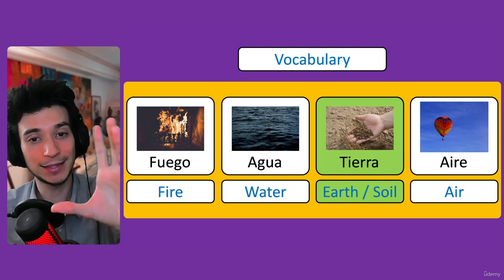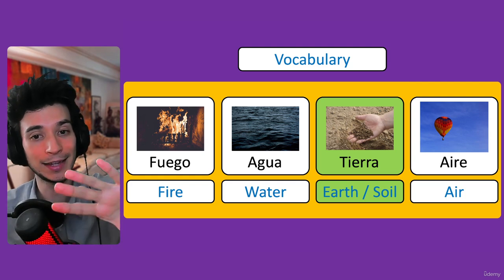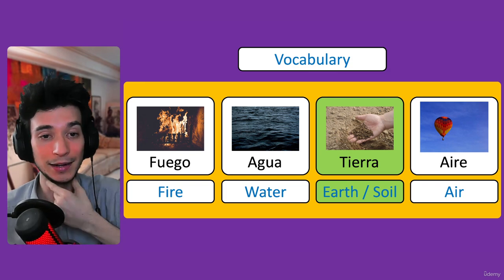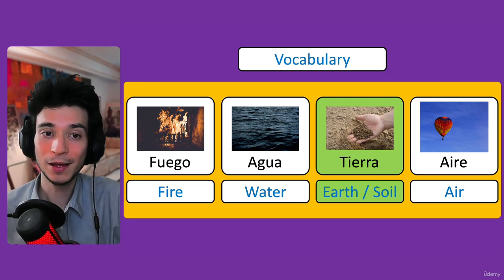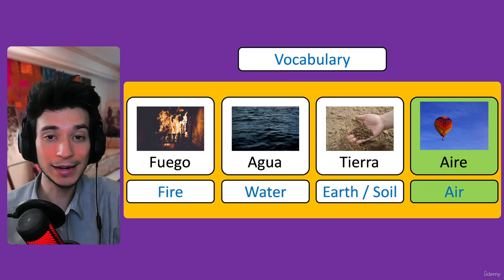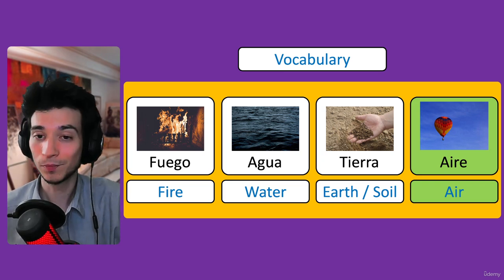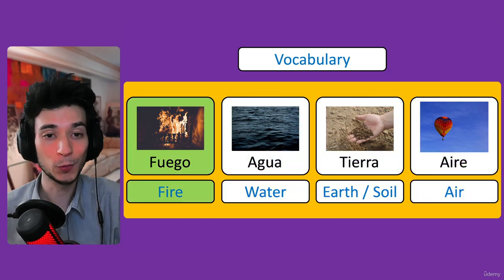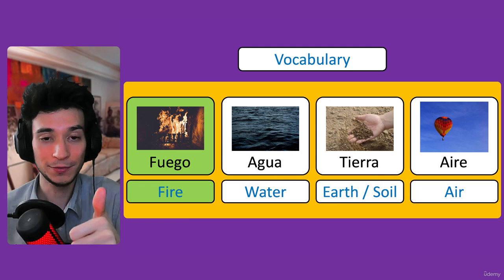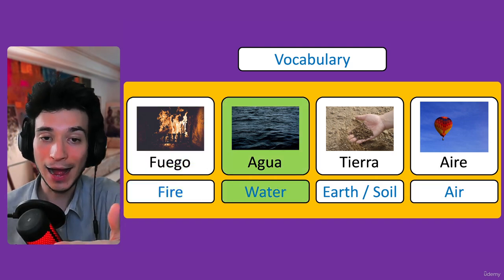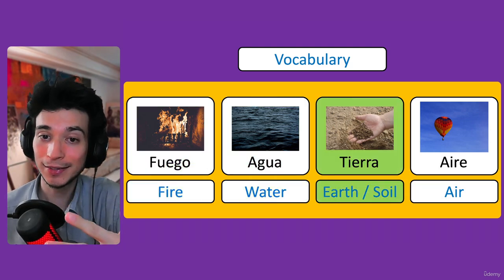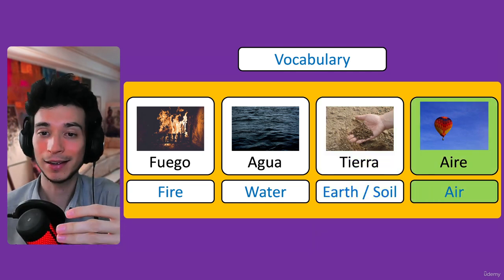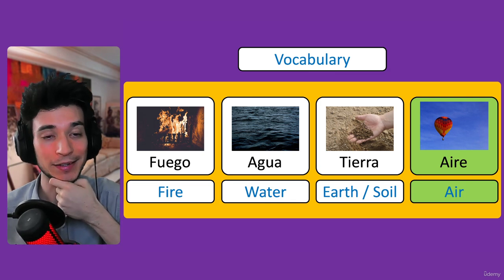El planeta Tierra, planet Earth, or la tierra, the earth. So tierra refers to earth and it also refers to soil. And the next one, aire, air. And let's try one more time. Fuego, fire, agua, water, tierra, earth and soil, aire, air.